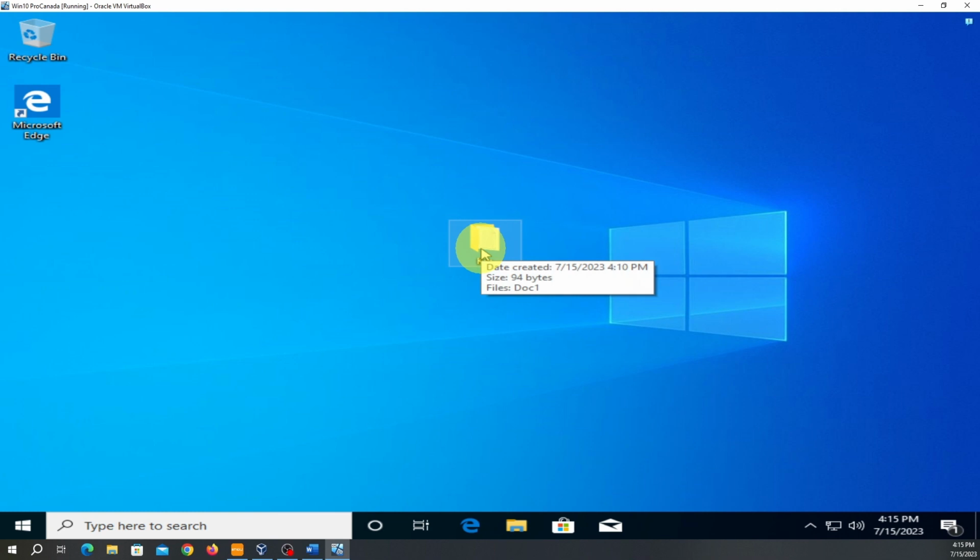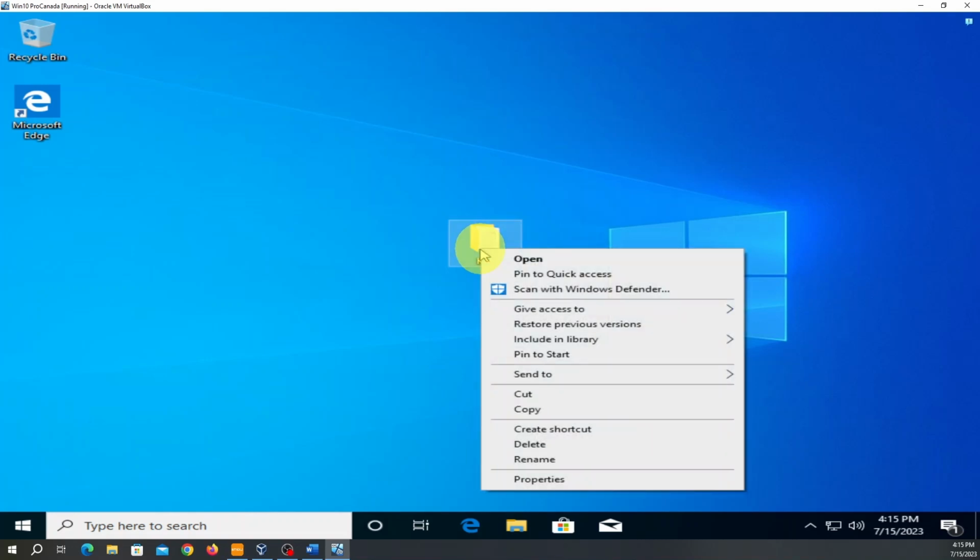Now, what I want to show you guys here, we call this the permission. So when we click on the folder, right-click on it.